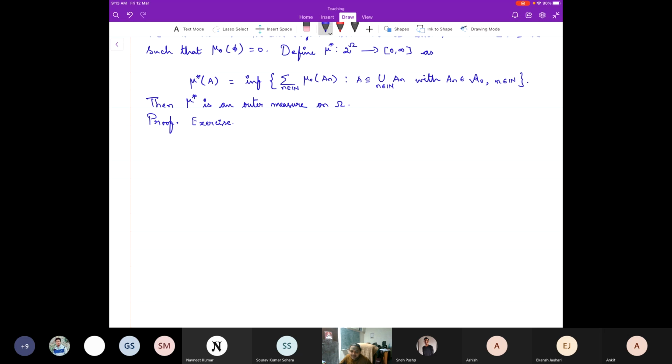And then we constructed a set such that additivity fails, which showed that subadditivity cannot be improved. There are sets for which additivity fails.